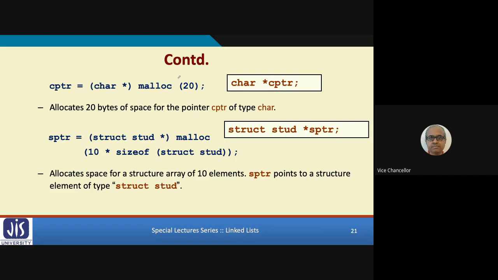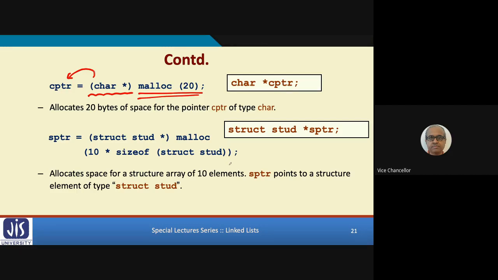Some more examples. Suppose you are declaring a pointer of type char star. So when you are allocating some space using malloc, let's say 20 bytes, you will be recasting it as char star before you can assign it to CPTR.